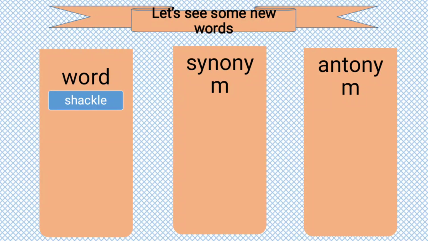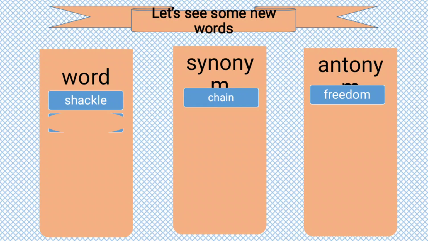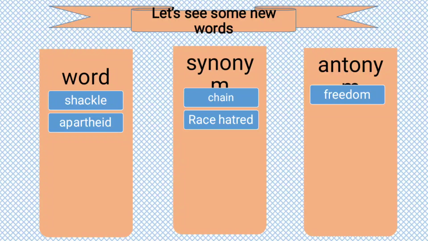First word is shackle. Do you think what the meaning of shackle is? Yes, the meaning of shackle is chain, and the antonym of shackle is freedom. Next word is apartheid. What is the meaning of apartheid? Apartheid means race hatred or race discrimination, and the antonym is unity.